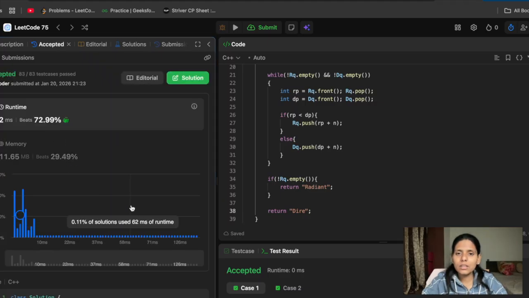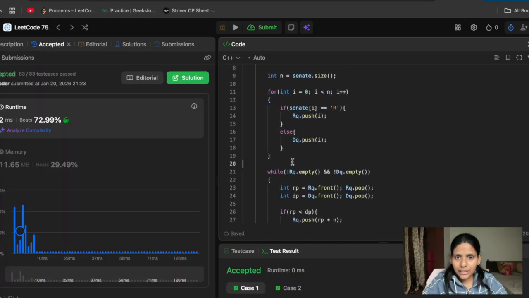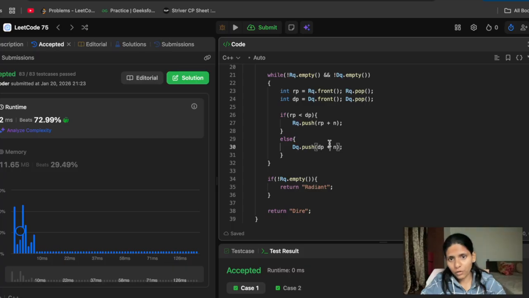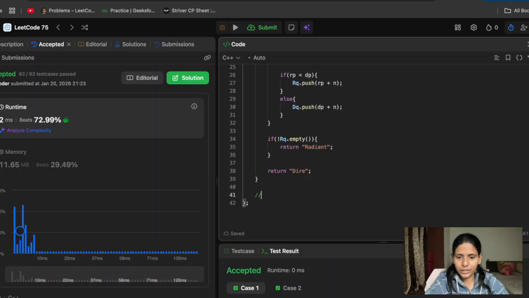What is the time complexity here? We can see that this for loop will take O(n) time, and this will again take O(n) time, because one is killing the other, so at every round the number of senators gets reduced. The total number of killings, taking out, and getting to the last position will happen only n times, because there are only n senators. So the time complexity is O(n).